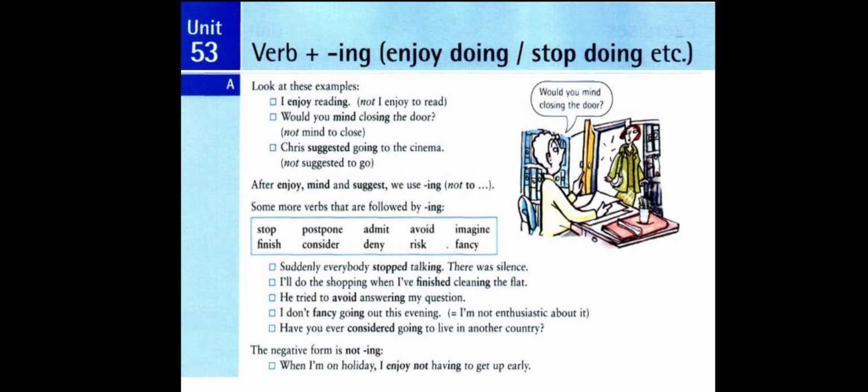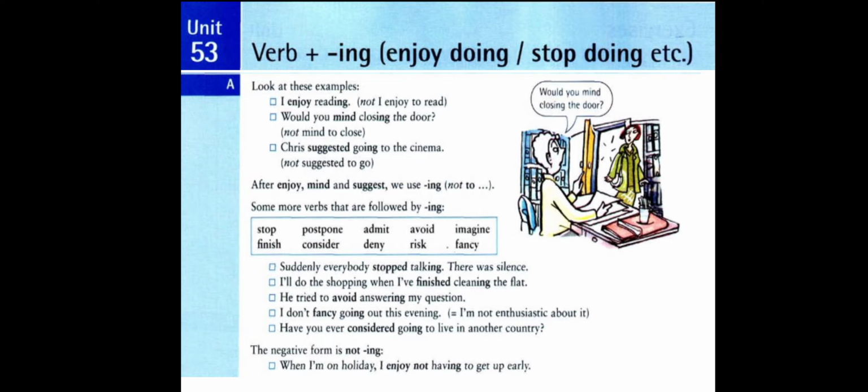We know in English we have certain verbs followed by verb plus ing, other verbs followed by to plus the base form, and still other verbs followed by base form only. Now we are going to speak about verbs which are followed by verb plus ing, meaning followed by a gerund or by a present participle. Verb plus ing.